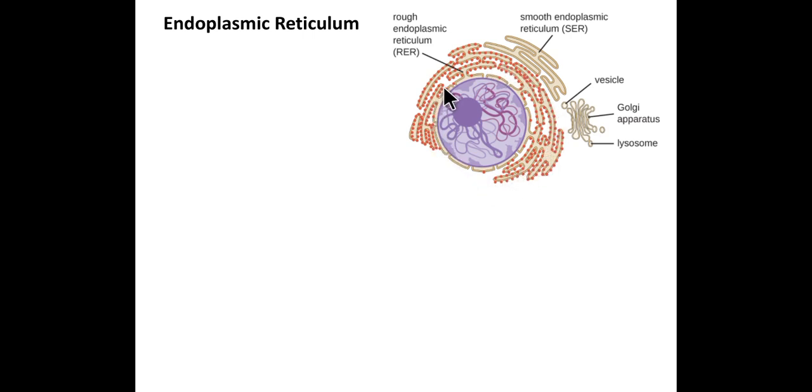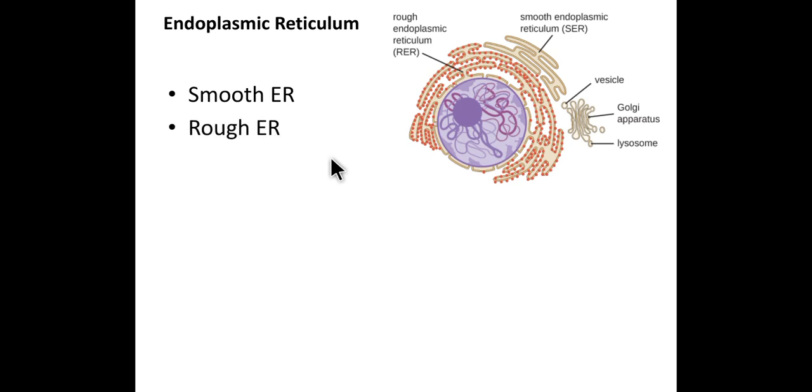The nuclear membrane extends into the endoplasmic reticulum. The endoplasmic reticulum is made up of cisternae, vesicles and tubules.